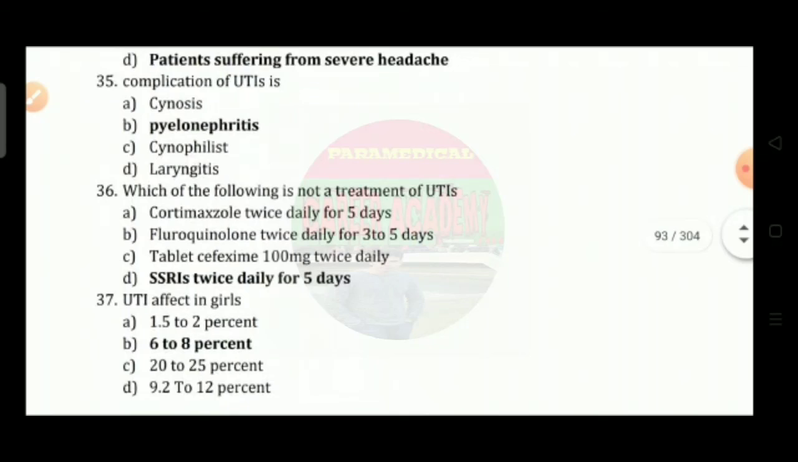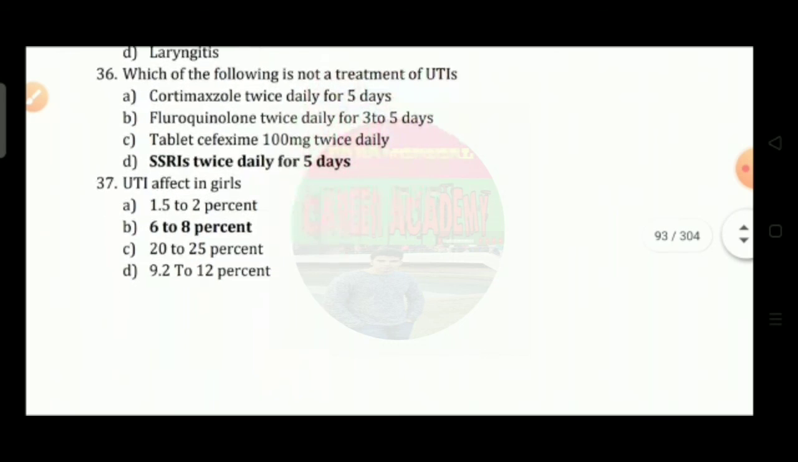Question number 35: complication of UTIs is option A, sepsis; option B, pyelonephritis; option C, cyanophilitis; option D, laryngitis. So the correct answer is option B.